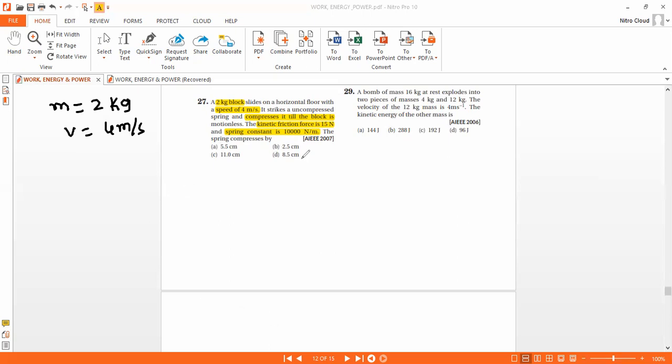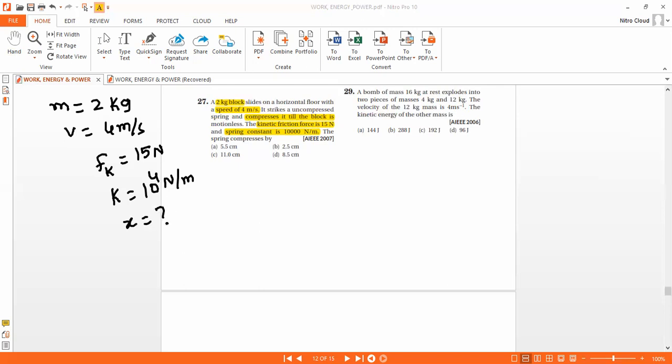The kinetic frictional force, I'll write as Fk, and the spring constant is given as 10 power 4 Newton per meter. I need to find how much the spring compresses.